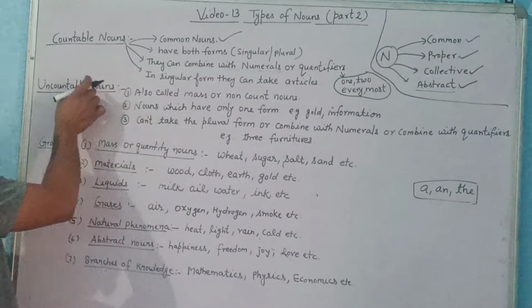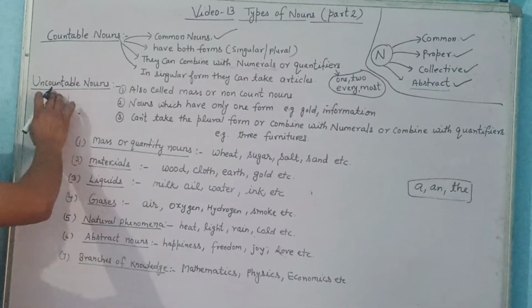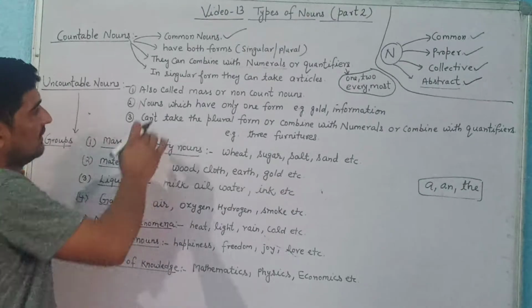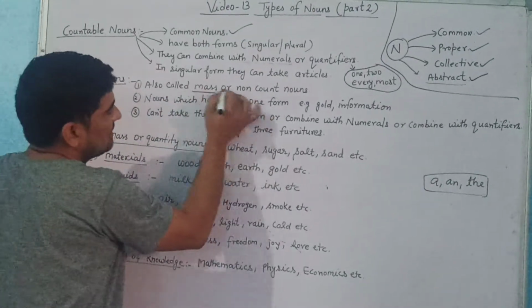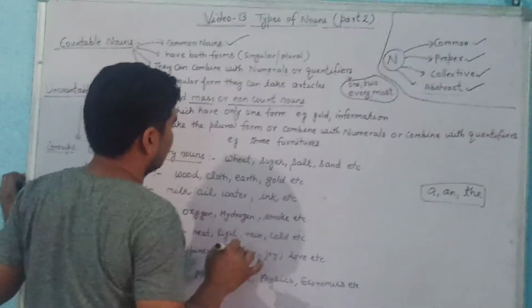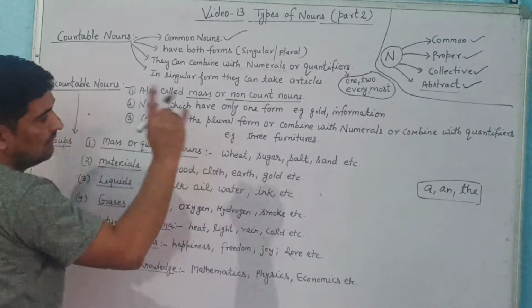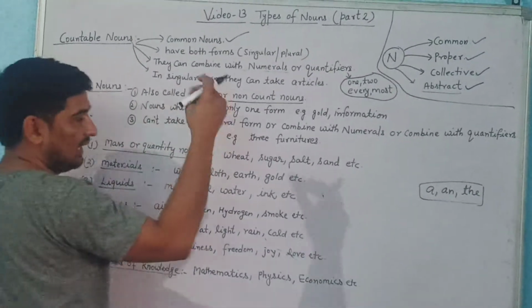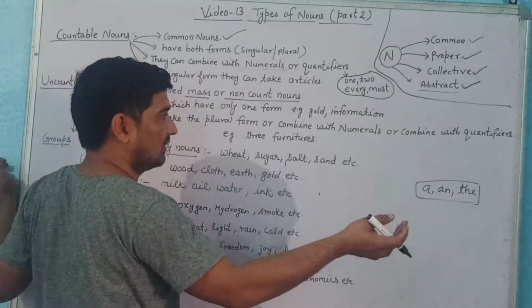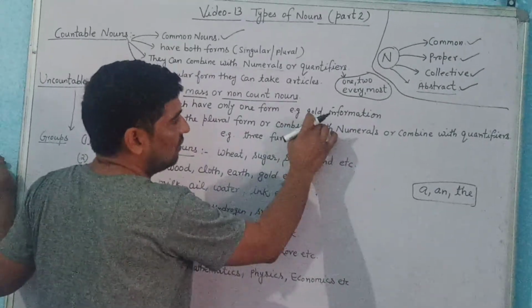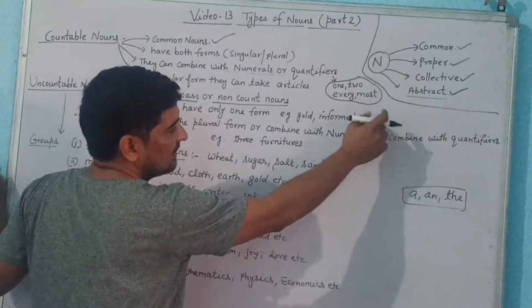Now let us talk about uncountable nouns. As the name indicates, they cannot be counted. They are also called mass or non-count nouns. These are nouns which have only one form. Whether you use it singular or plural, they have only one form. Like information, we cannot write informations.